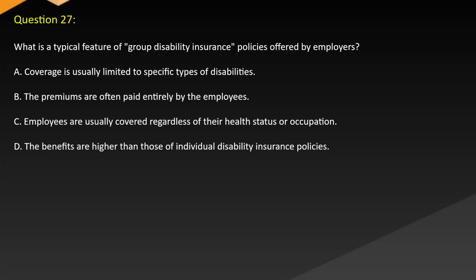Question 27. What is a typical feature of group disability insurance policies offered by employers? A. Coverage is usually limited to specific types of disabilities. B. The premiums are often paid entirely by the employees. C. Employees are usually covered regardless of their health status or occupation. D. The benefits are higher than those of individual disability insurance policies.